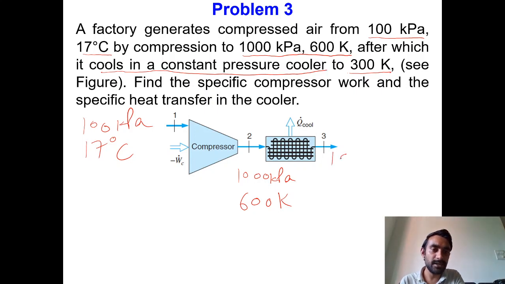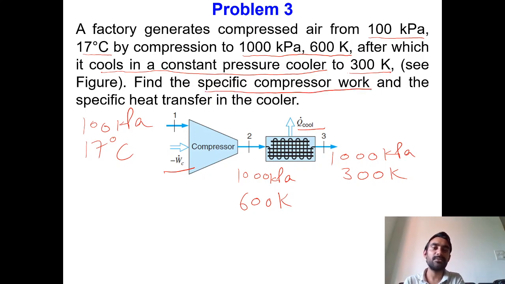So here the pressure remains the same, 1000 kilopascal, and the temperature becomes 300 Kelvin. Obviously in the cooler this amount of heat is taken out, and in the compressor some work has been supplied.